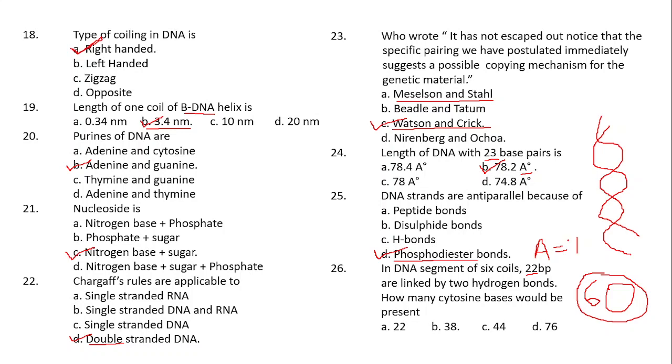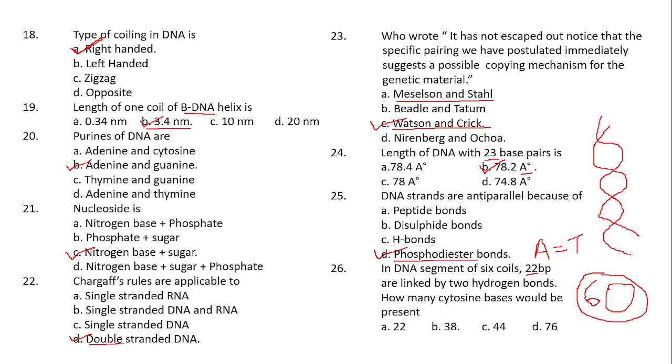A binds with T with 2 hydrogen bonds. Indirectly they have given that there are 22 adenosine and thymine pairs. If out of 60, 22 are adenosine and thymine, then what about the cytosine base pairs?